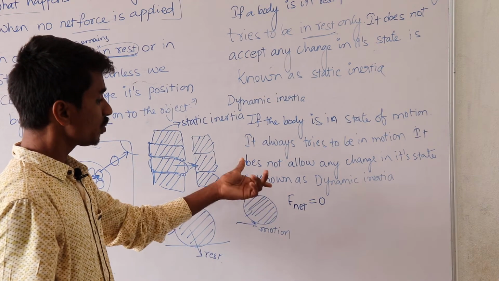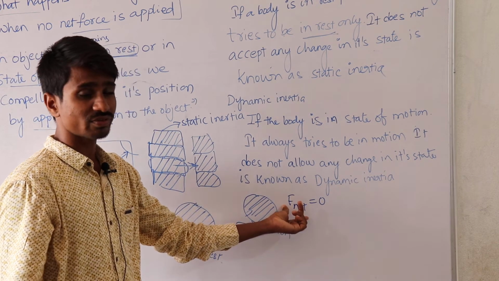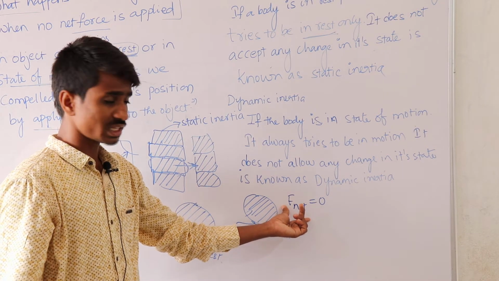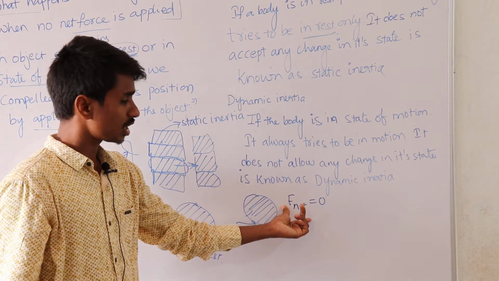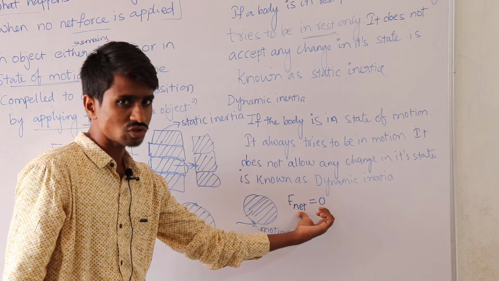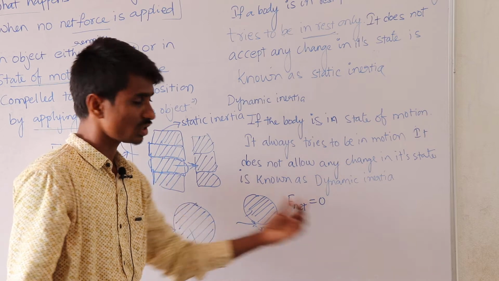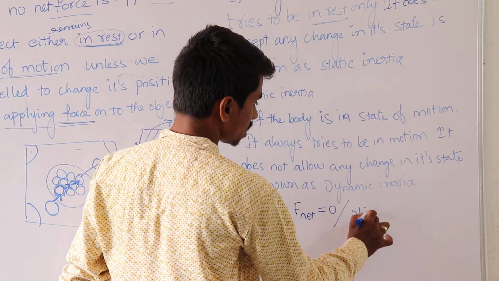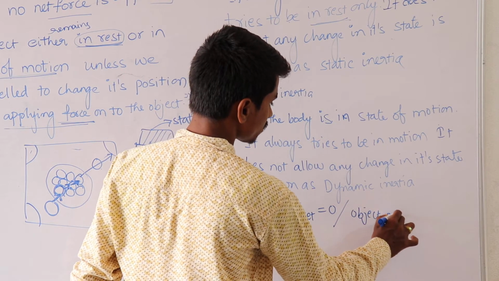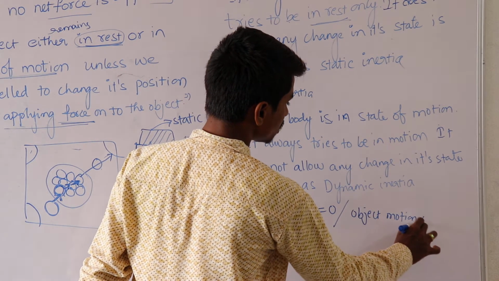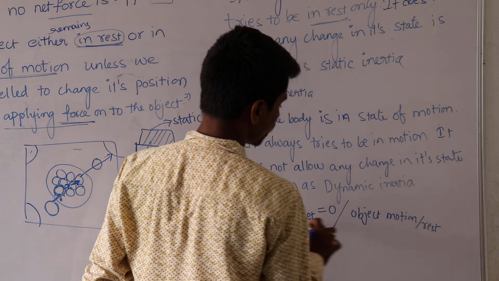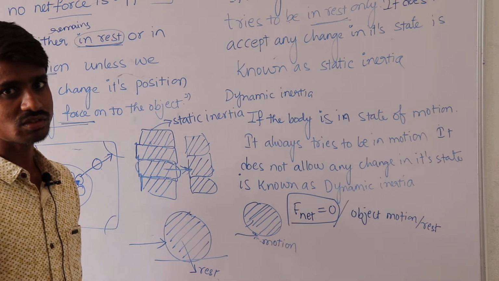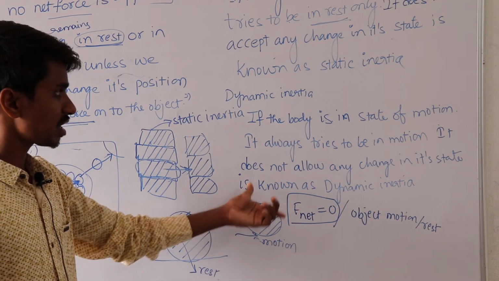That means if we cannot apply any force on the object, either at rest or in motion, automatically the F net becomes 0. In this position only the object is in a state of rest or in a state of motion. So that's why F net becomes 0. This is the first law of motion.